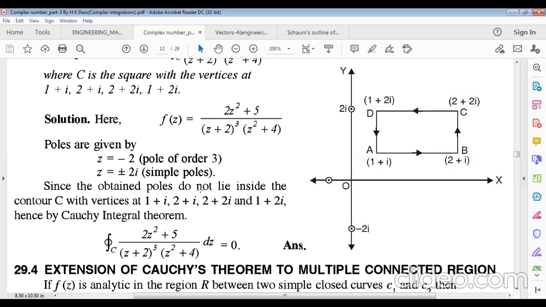Since the poles do not lie inside the contour C, these three poles are outside.